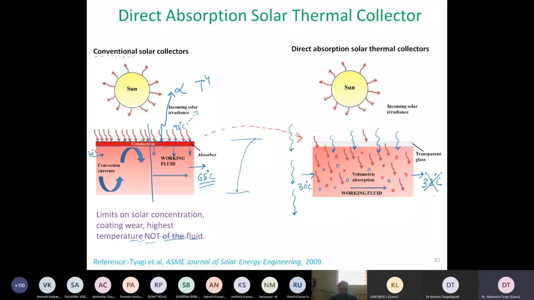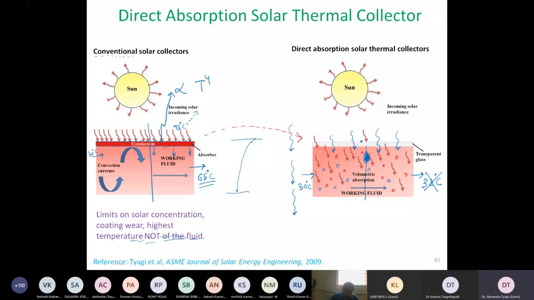And the good thing over here is that our collector surface on the top will not have the highest temperature. The highest temperature over here will be somewhere in the top region, in this region over here. And just compare it with the first case, where the collector highest temperature was exactly on the top.